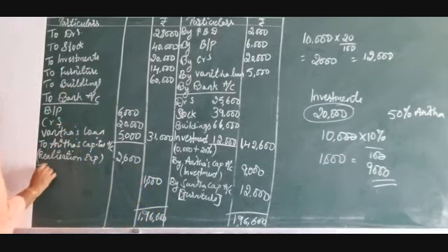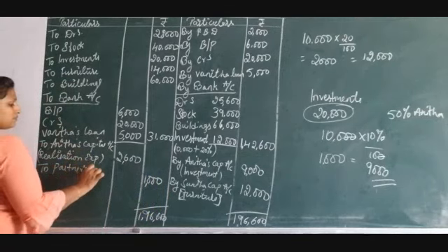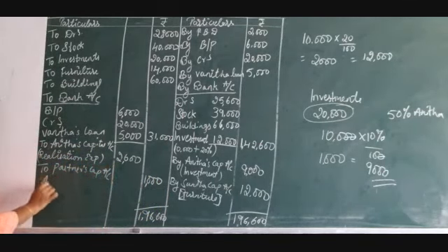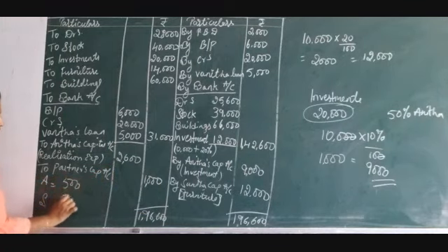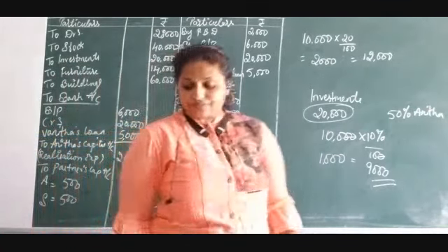This is for the two partners' capital accounts. You are going to share it for Anita and Sunita equally, so you get 500, 500 each as their profit.